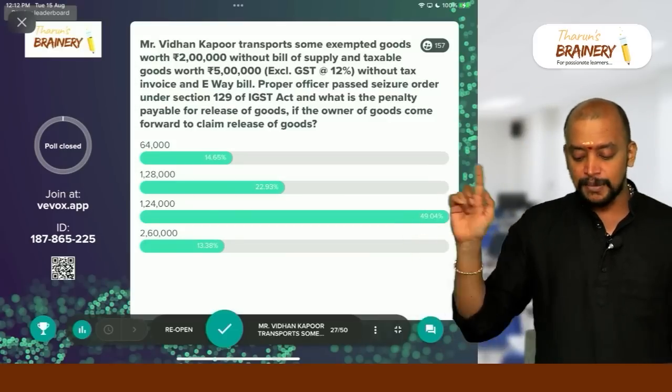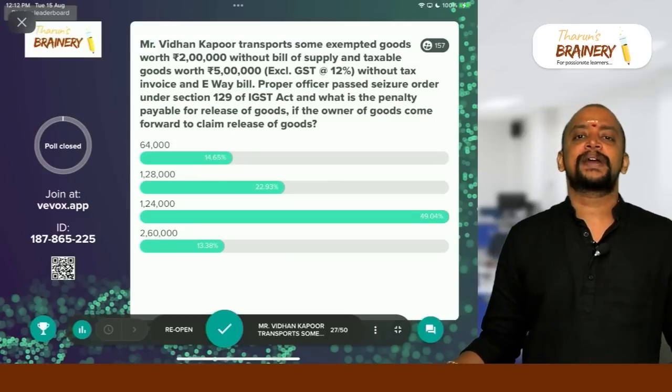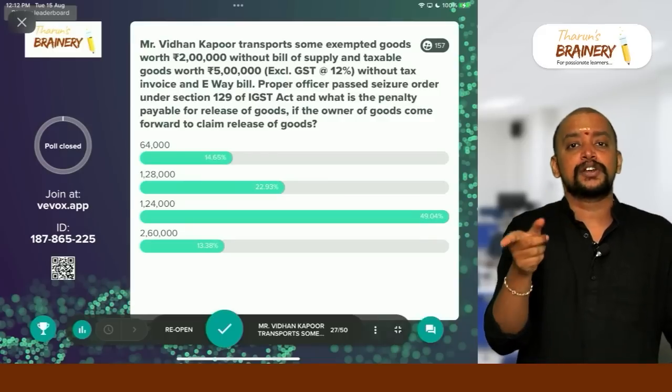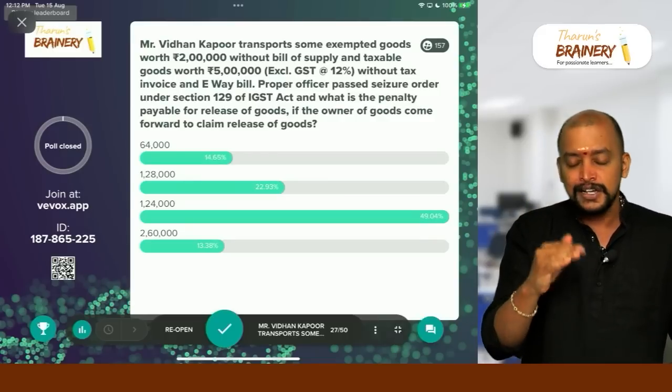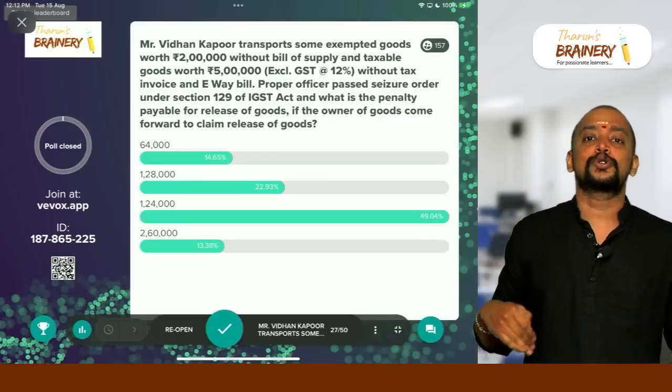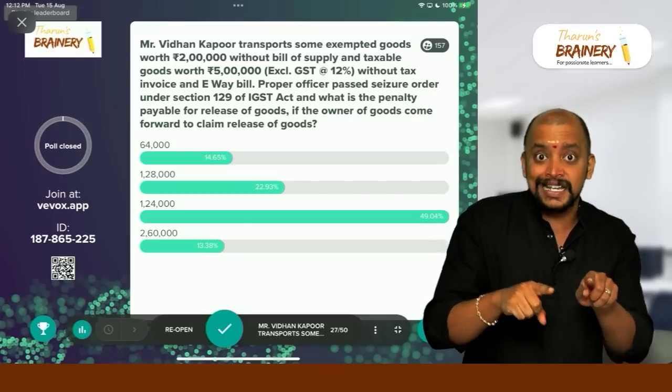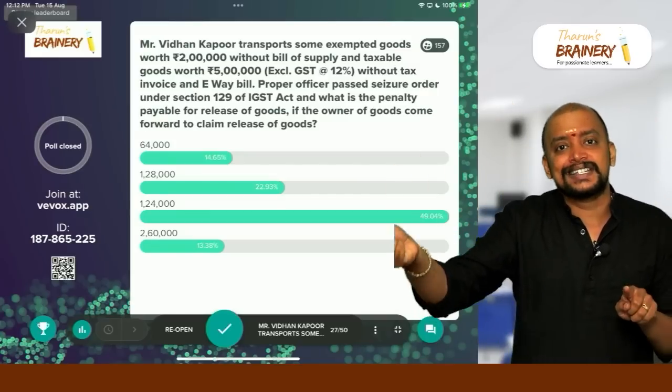Thereafter, for exempted goods, how much is the penalty payable? 2% of the value of goods or 25,000, whichever is lower. So what is 2%? 2 lakhs into 2% is 4,000. So 4,000 under CGST plus 4,000 under SGST, so 8,000.